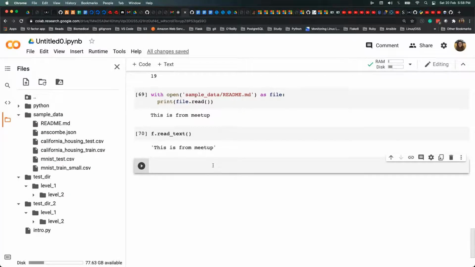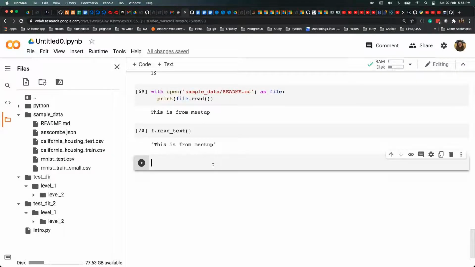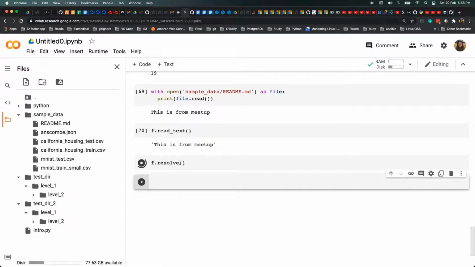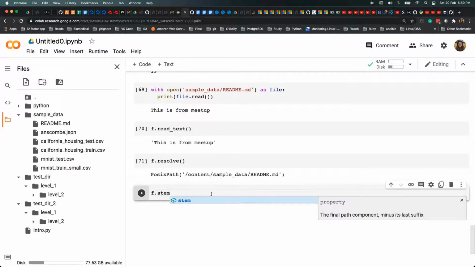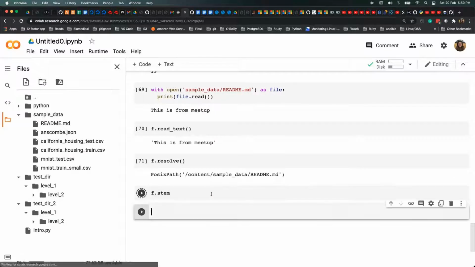So if I do f.resolve, it should show me that. So f.resolve gives me the object.